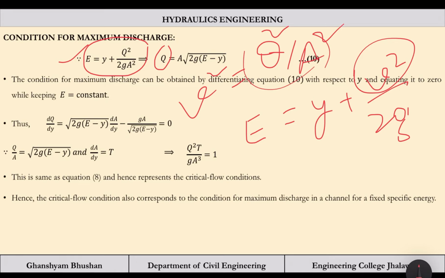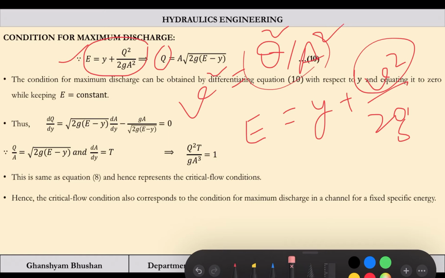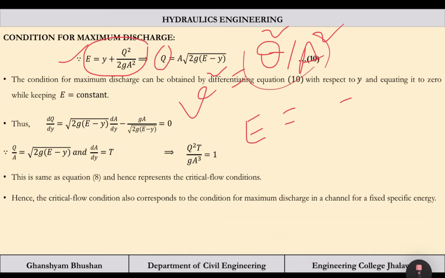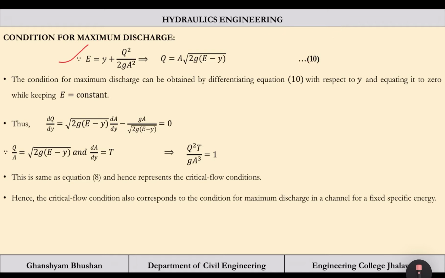The condition for maximum discharge can be obtained by differentiating this equation. This is equation number 10. Try to write the equation number, because we are continuing from equation 1, 2, 3 like that, and this is equation number 10 for this chapter. Equation number 10 is an equation of discharge in terms of depth and specific energy.